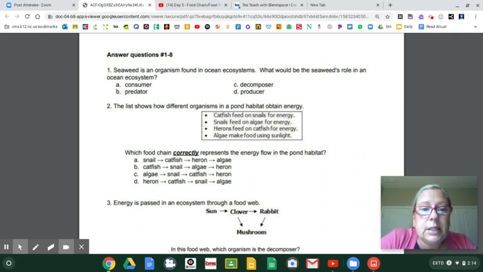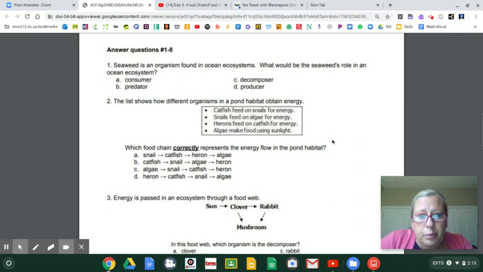The first one says snail, catfish, heron, algae. That starts with a snail. Is a snail a producer? B says catfish, snail, algae, heron. That one starts with catfish. Is catfish a producer? C says algae, snail, catfish, heron. Is algae a producer? And D says heron, catfish, snail, and algae. And that one starts with heron. Is heron a producer? I know you know which one is the producer, so you find that correct answer.